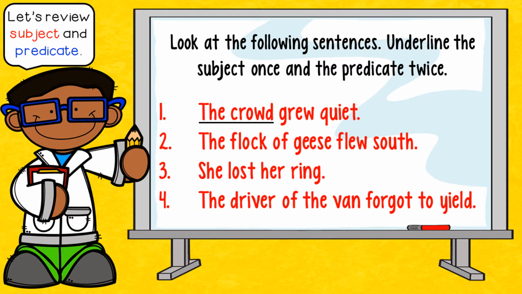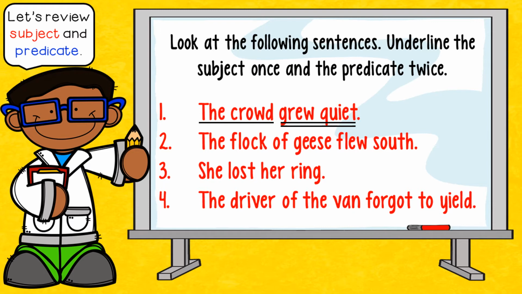Then I state the subject and I ask what verb they're doing. So the crowd did what? Well, the crowd grew quiet. That's going to show the action of the subject. So I know that grew quiet is going to be my predicate. So we underline the subject once, we underline the complete predicate twice.